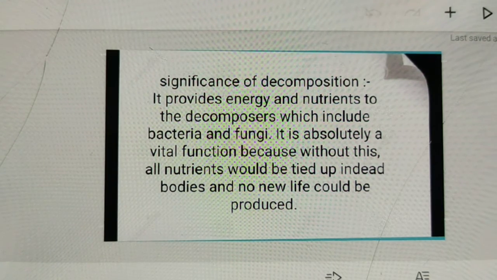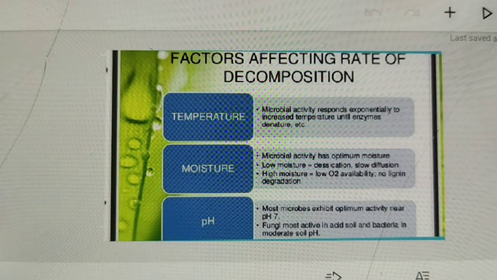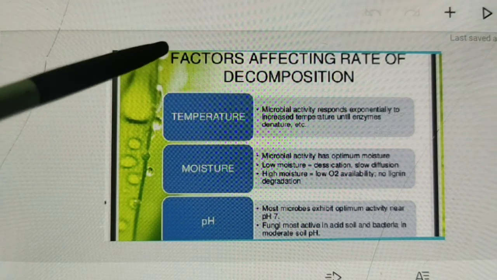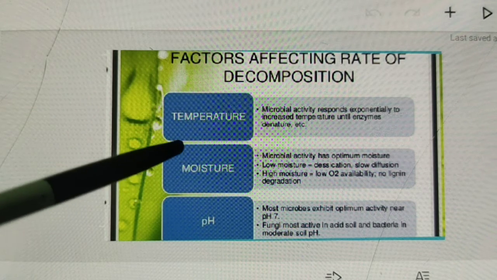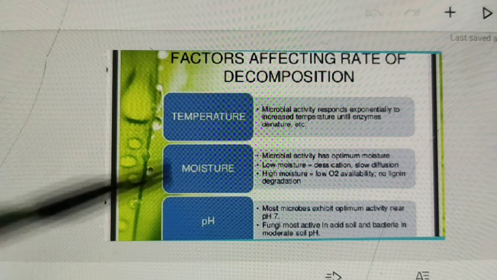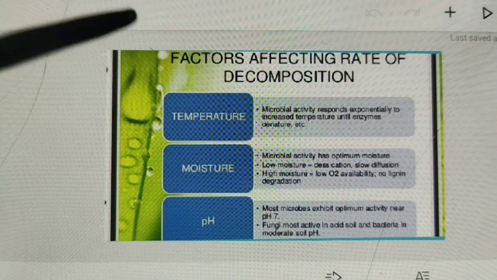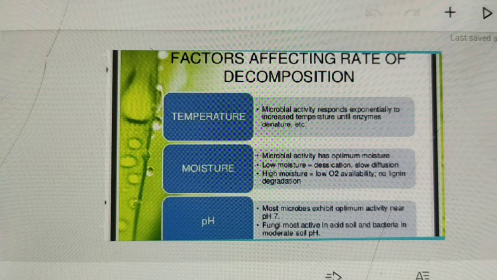Next, some factors affect the rate of decomposition: temperature, soil moisture, pH. Temperature is the most important factor affecting the decomposition rate.